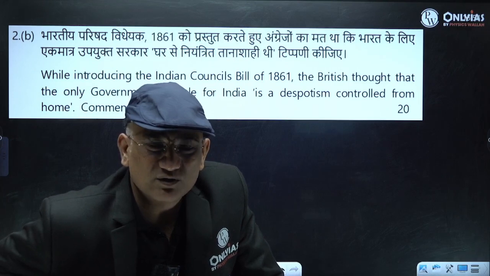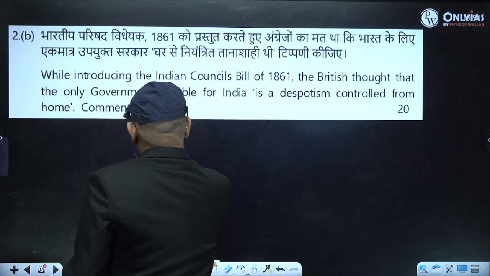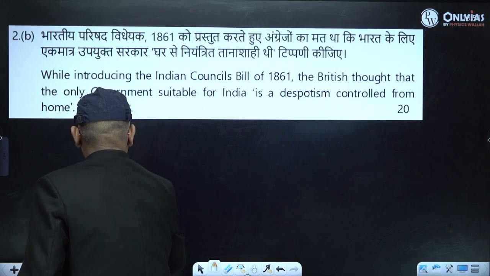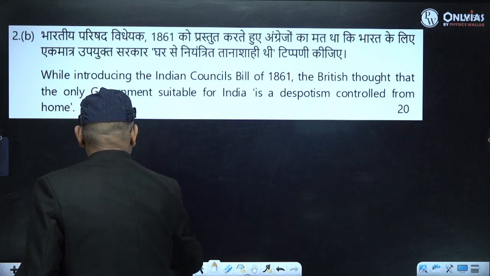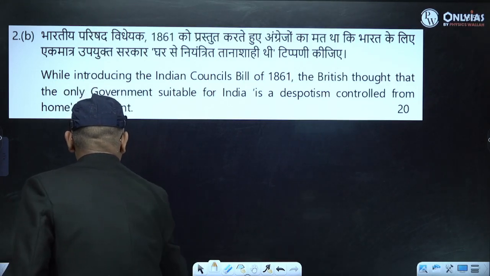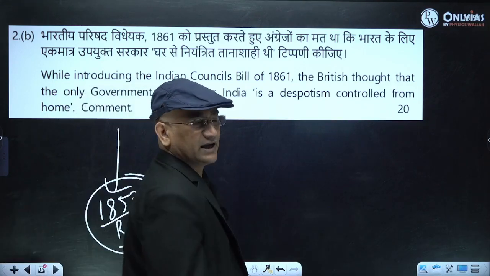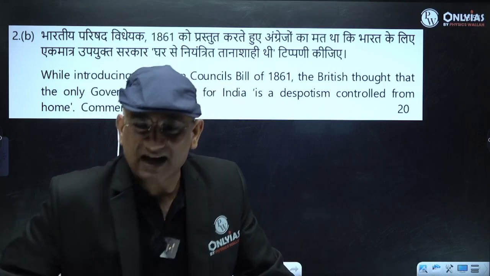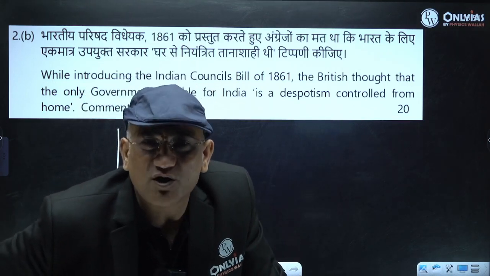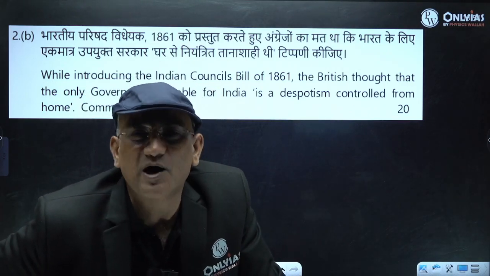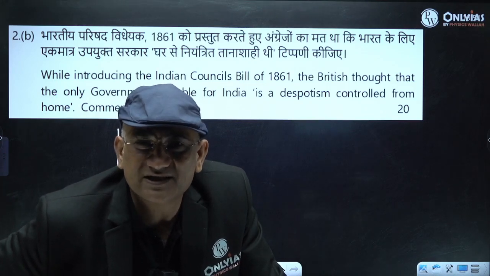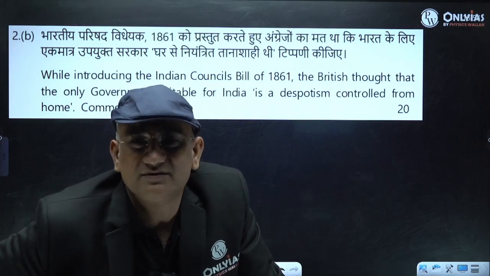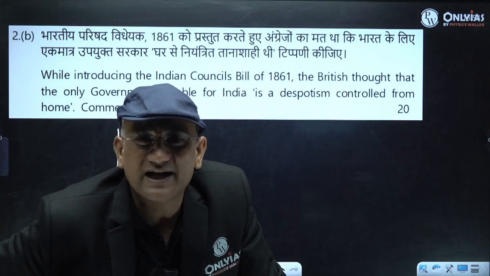The background is the 1857 revolt. After the 1857 revolt, when they started analyzing its causes, they found that there is a missing link between the ruler and the ruled.